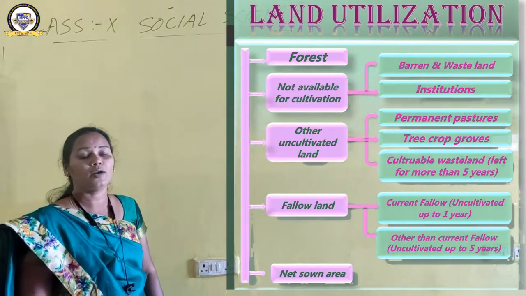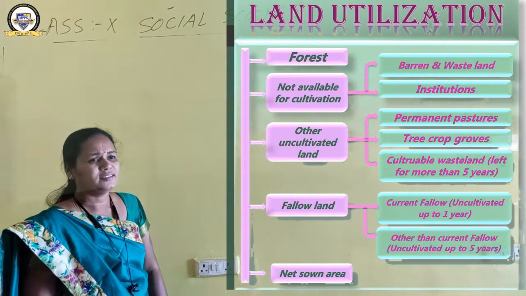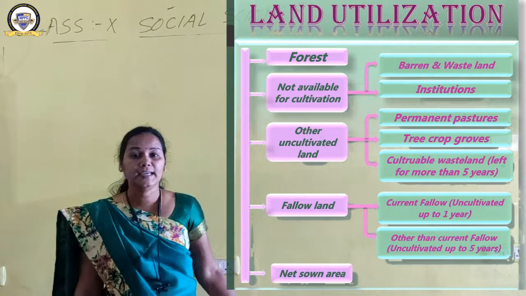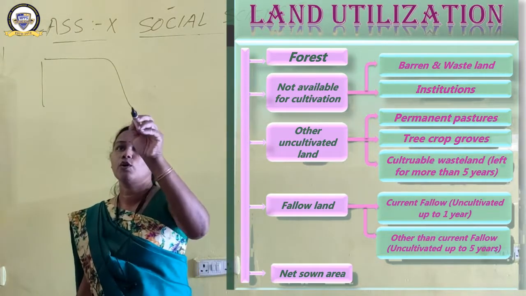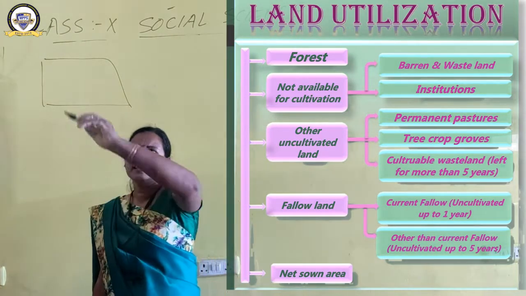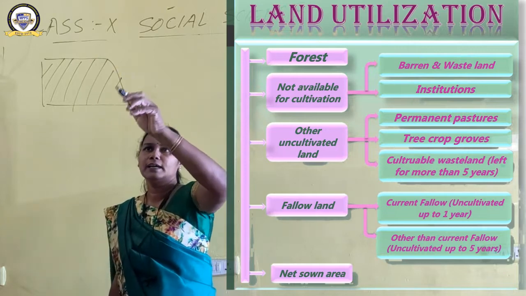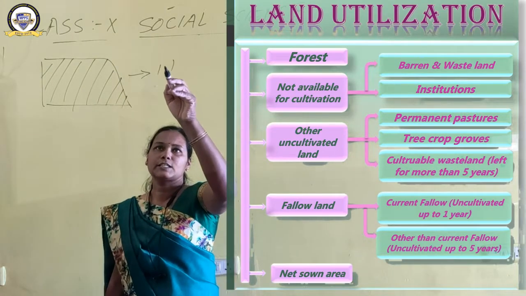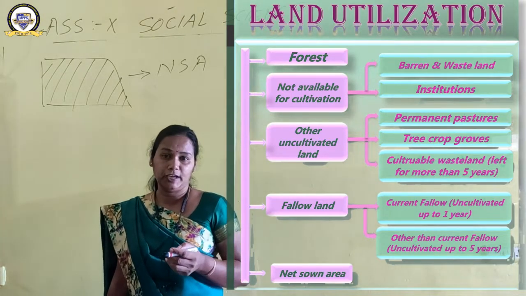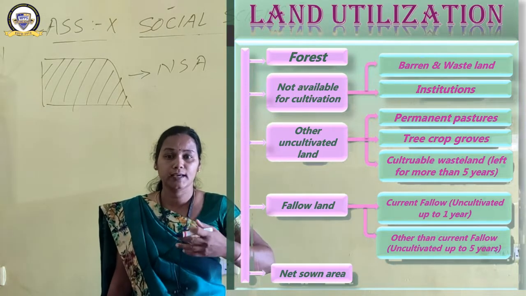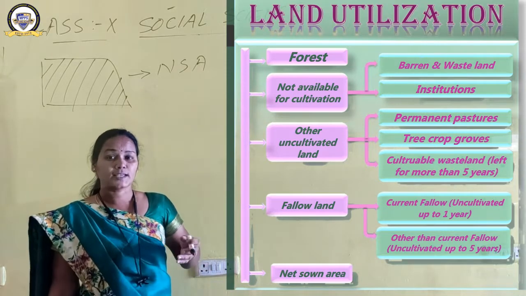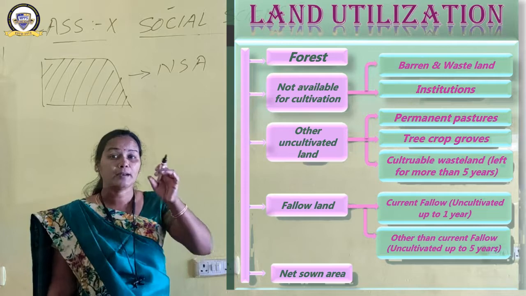Last one is net sown area. What do you mean by net sown area? The area which has been cultivated in a country. Suppose this is the total area, and this is the area cultivated, whatever percentage it is. This land has been cultivated in a year. This is known as net sown area, NSA. There are some lands which have been cultivated twice or thrice in a year. In your area, you might have noticed it. Rabi crop, then Kharif crop, Zaid crop, up to 3 times the same land has been cultivated.